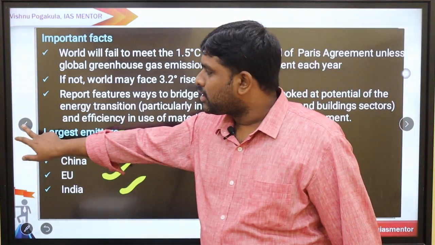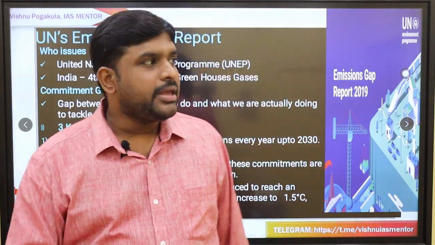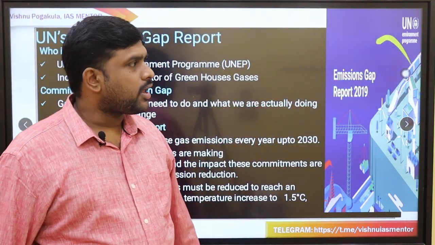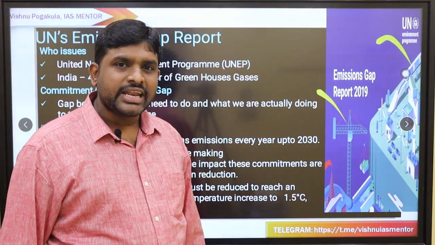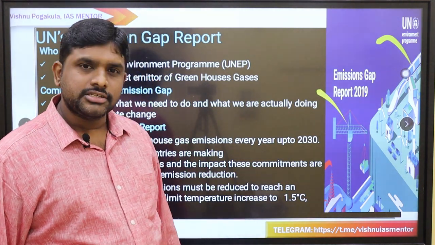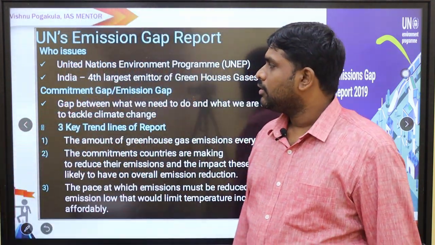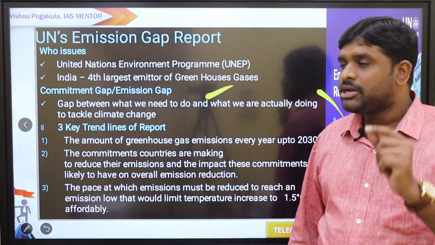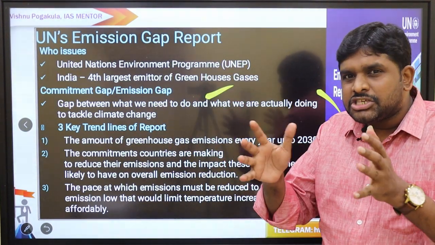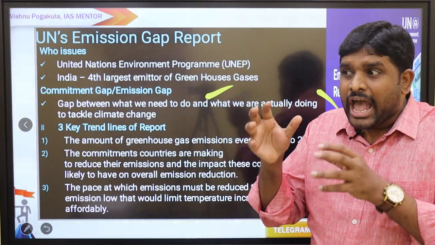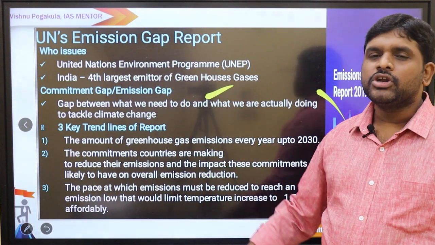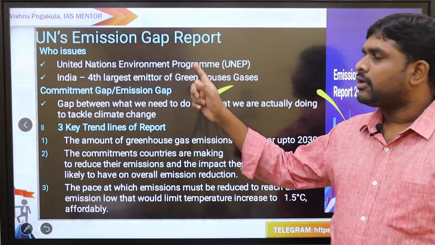So this report is provided by whom? UNEP, the United Nations Environment Programme. The Emissions Gap Report 2019 was recently released. It is the gap between what we need to do and what we are actually doing to tackle climate change. Emission gap means what we want to do and what we are really doing. That gap is called the emission gap, and that report is given by the UN's Emission Gap Report.